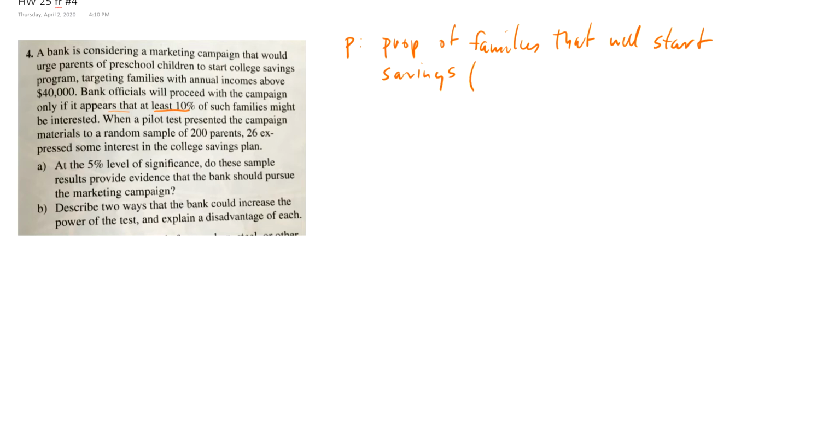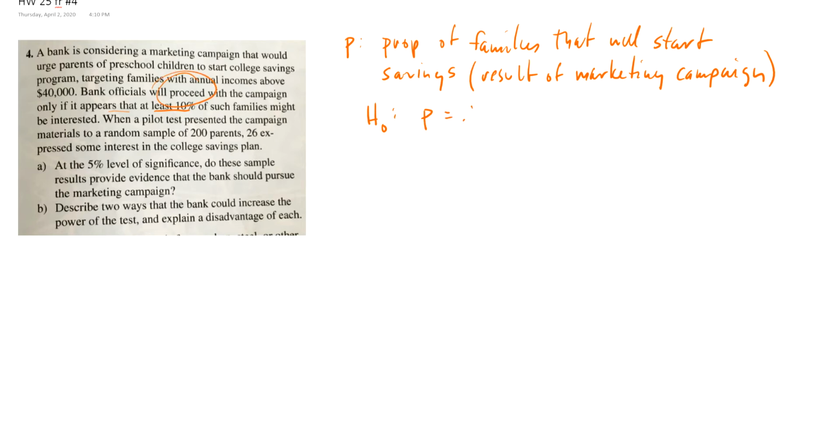And this is a result of the campaign, right? Okay, so the proportion of families that will start savings, that's P. And I want to know if at least 10% do it, then I'm going to proceed with it, right?